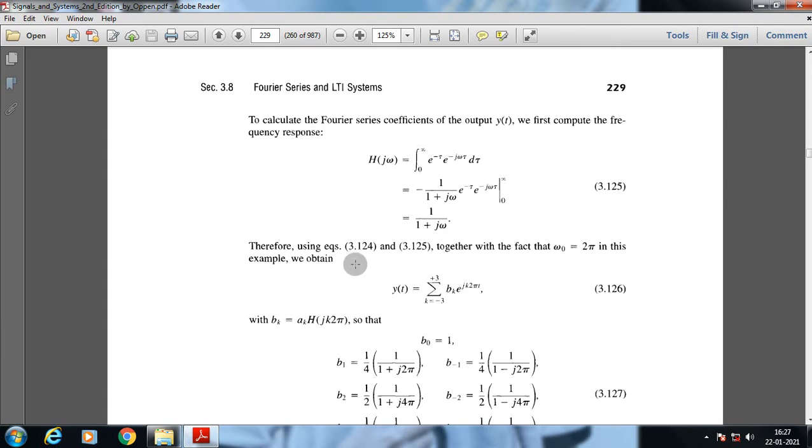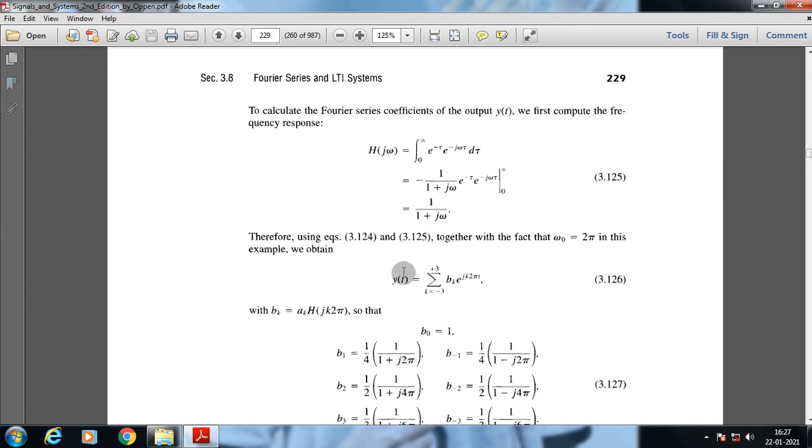Now, using this together with the fact that omega 0 is 2 pi, in this example we obtain y of t equal to the sum from minus 3 to plus 3 of b k e to the power j k 2 pi t. The value of b k is the constant coefficient fed to the system with the general complex exponential, multiplied with the transfer function H of j k omega 0, where omega is replaced by 2 pi.